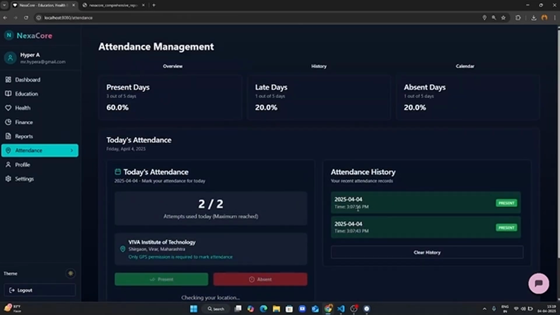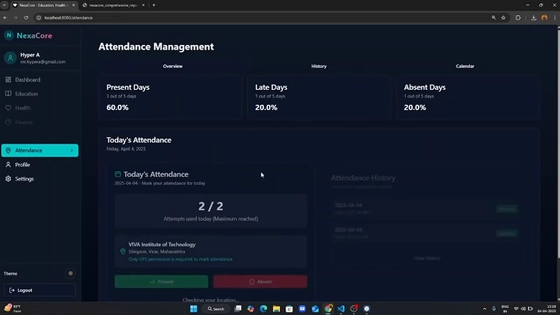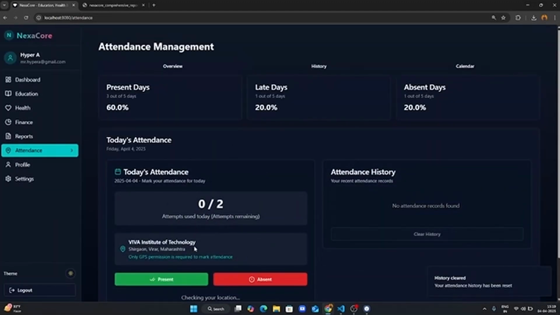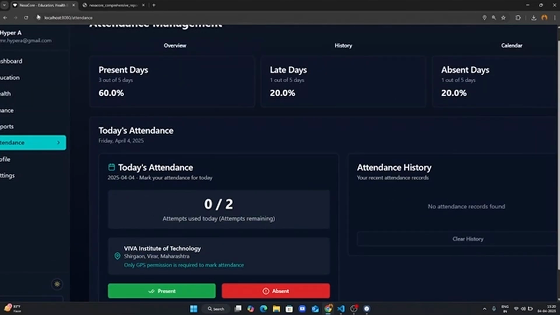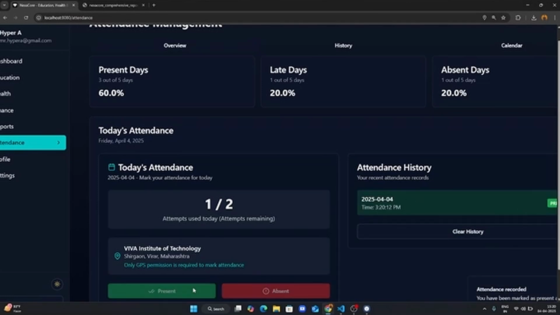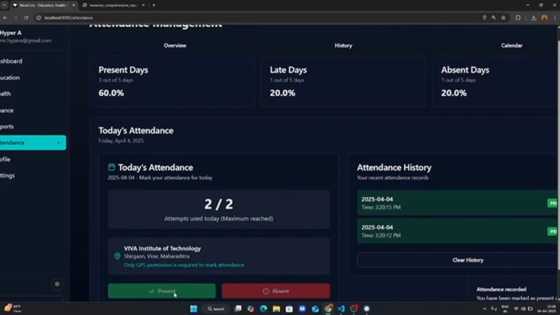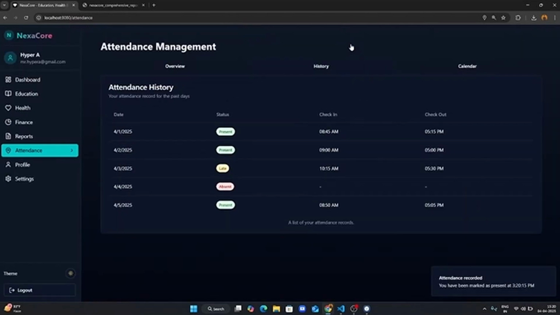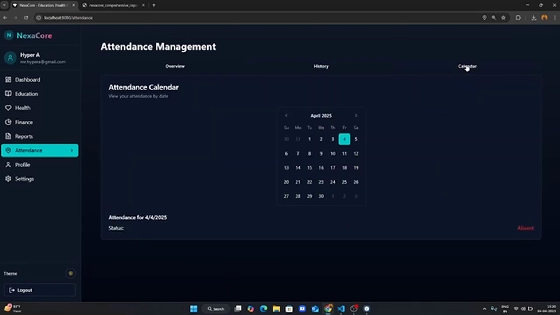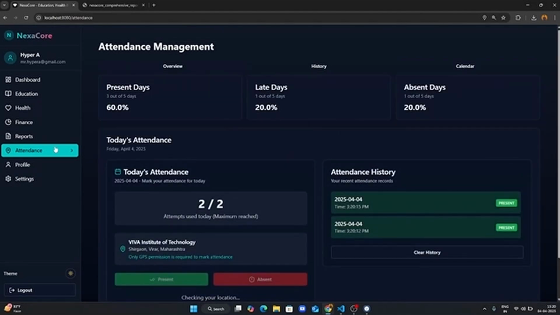Here we can mark the attendance. Per day, the user can mark attendance twice. For example, I click on present, and it will take a GPS location for this. Here we can see our overall attendance history. Then there is a calendar where we can schedule all our things. Like on the 4th, it is showing that I was absent, but now, as I have marked my attendance in the attendance section, it will show as present there.